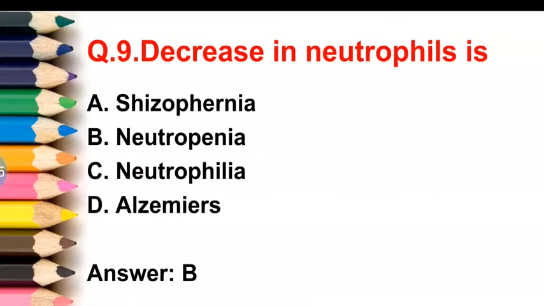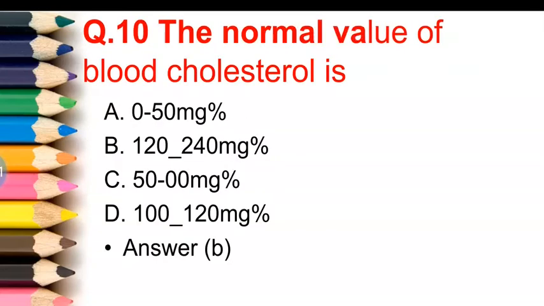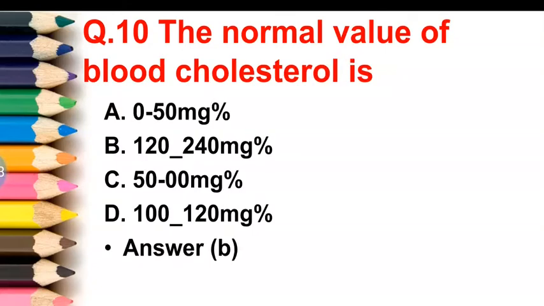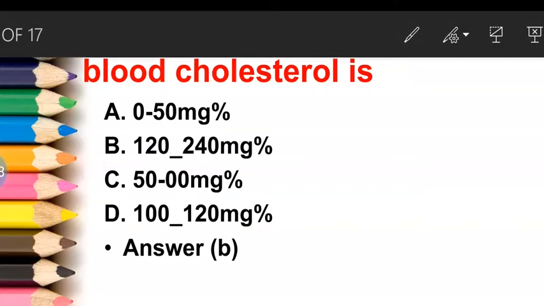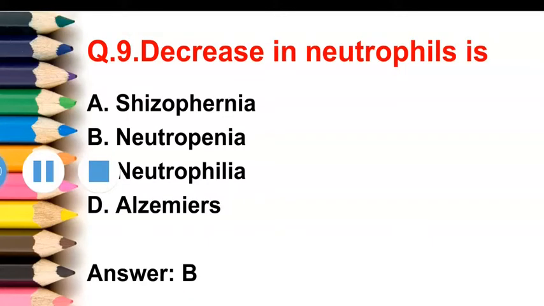Next question, decrease in neutrophils is. First option is schizophrenia, second option is neutropenia, third option is neutrophilia, and fourth option is Alzheimer.